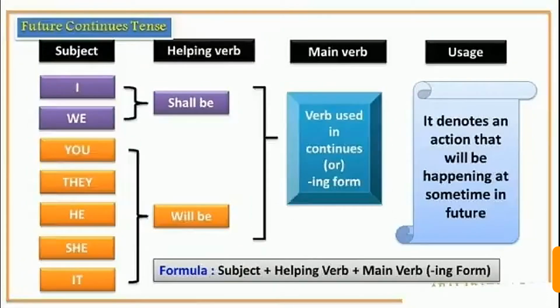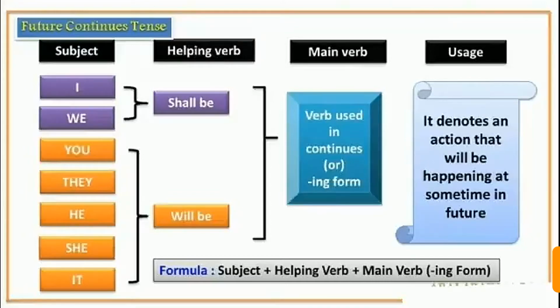If the subject is I or we, then along with the helping verb, be will also be used, and the ing form of the main verb will be used. So if I say I shall be speaking English, that will be in the future continuous tense.